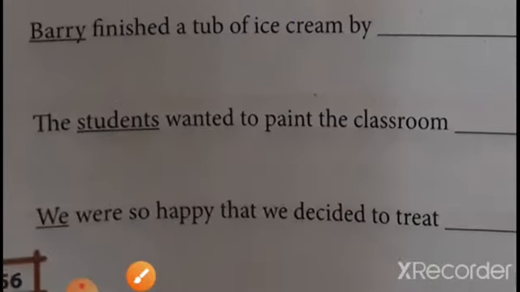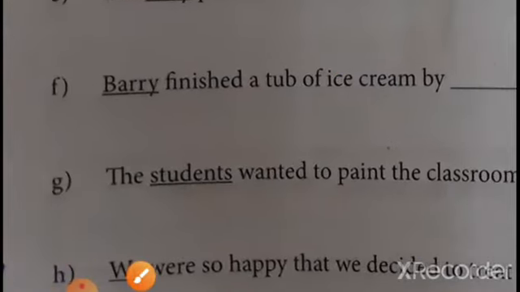What will we write for baby? Himself or herself. We can write both answers because we don't know about this baby, whether it is a girl or a boy. So here we can write herself or himself. Clear? Now move to the next one.